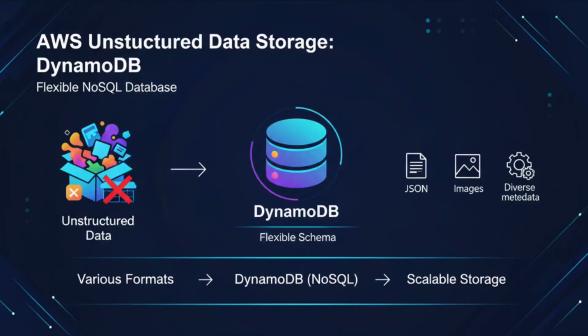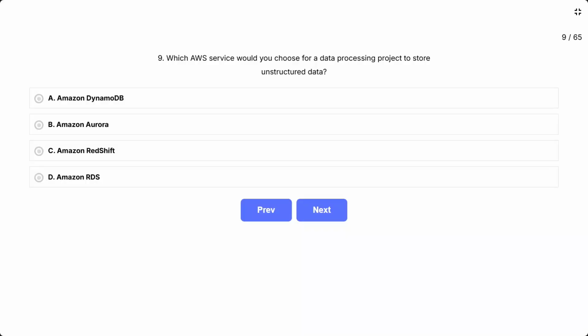This question is asking which AWS service is best for storing unstructured data, meaning data that doesn't fit into neat rows and columns. Think about which database type is flexible and can store data in varying formats without requiring a fixed schema. The keyword here is unstructured, not rigidly organized like traditional relational databases. The correct answer is A, Amazon DynamoDB.